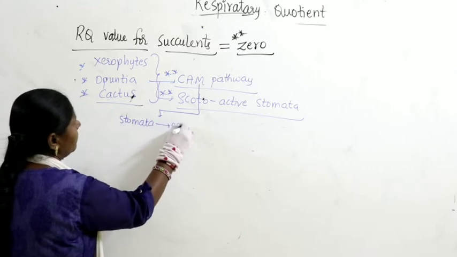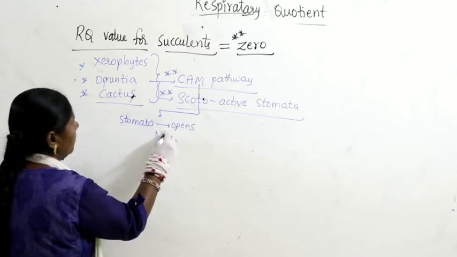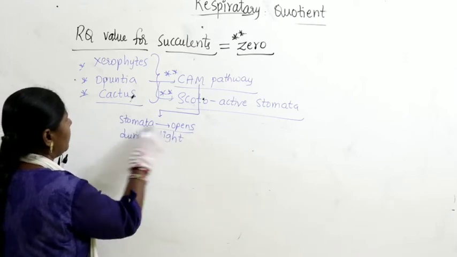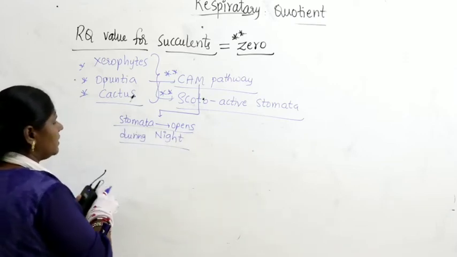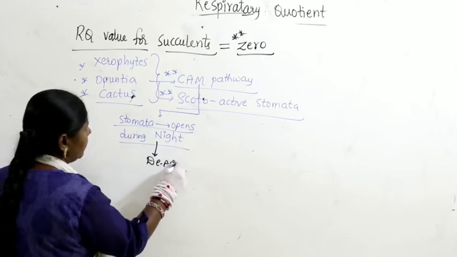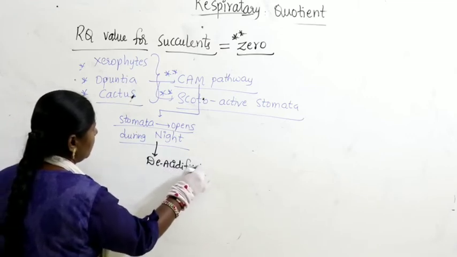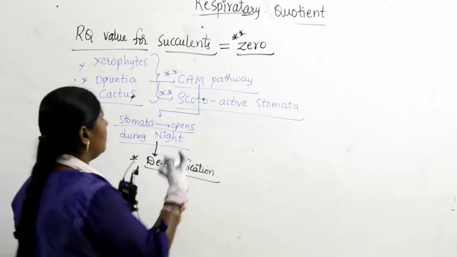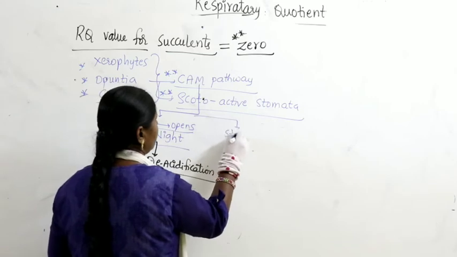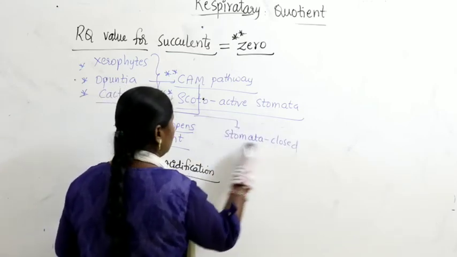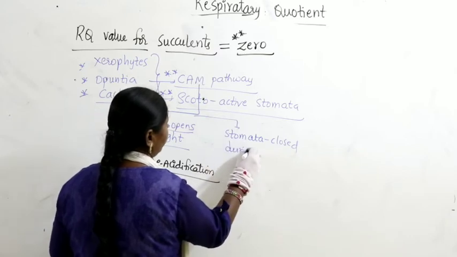open during night. So, during night what occurs here? It is called deacidification. Right, and stomata get closed during daytime.